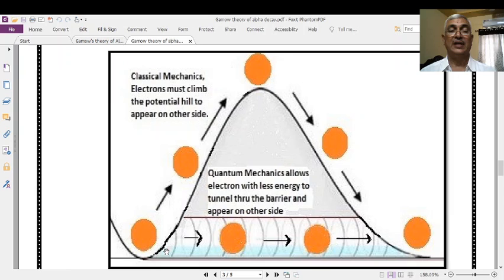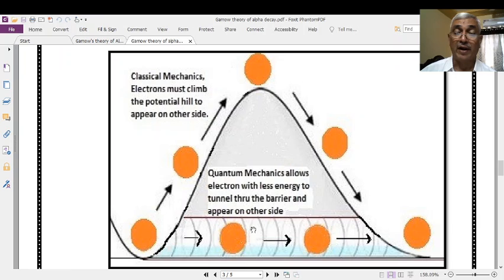Consider this one. Let this be the wall of the nucleus. Classical mechanics says that if a nucleon or a particle collides with the wall of the nucleus, only if its energy is more than or equal to the energy of the barrier will it cross or come out. But the energy of the nucleons is much less when compared with the potential energy of the barrier.